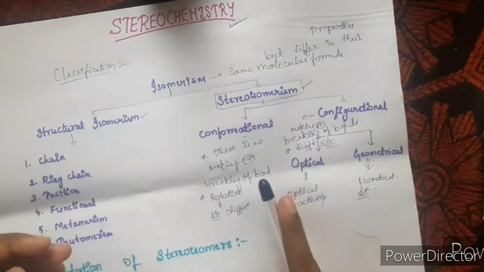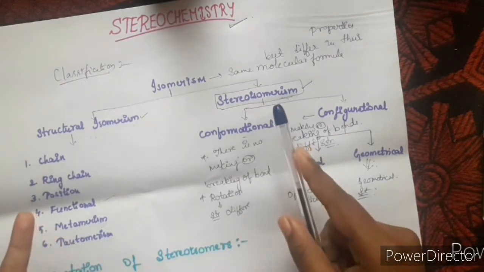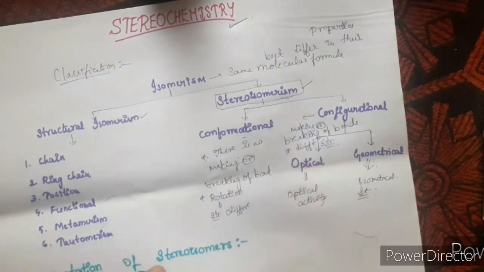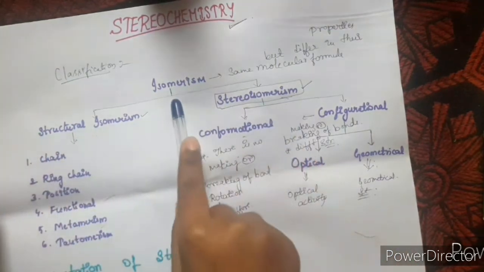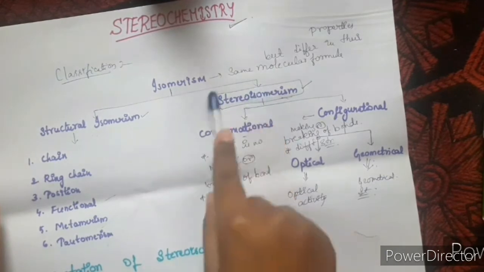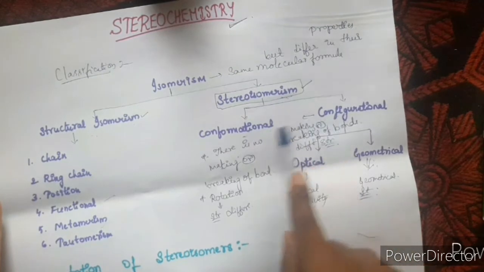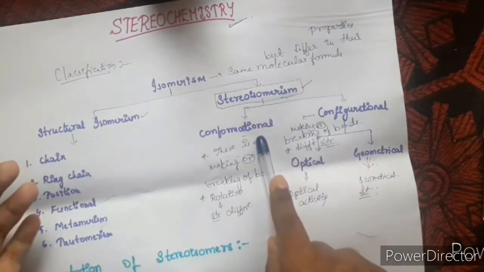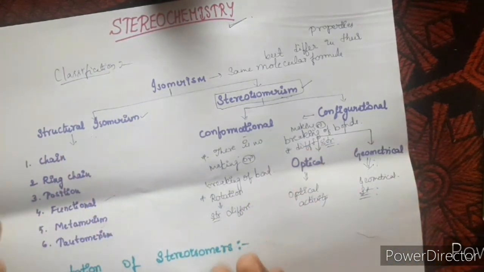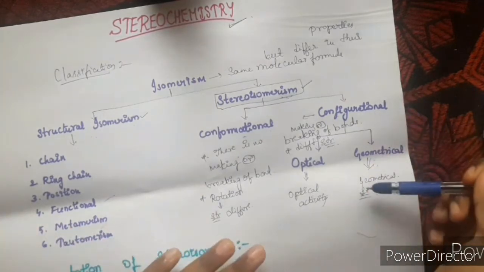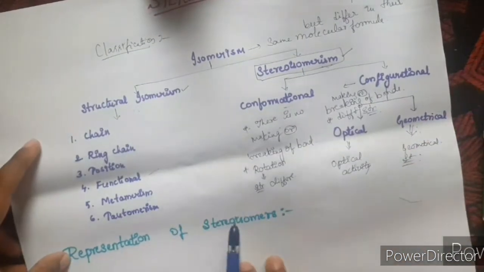So in this lecture the main thing I am going to cover is the introduction part, as we learned the definition of stereochemistry, and under what classification stereochemistry comes. I have already told that under isomerism there were two classifications. So stereoisomerism is one of the classifications under isomerism, and within that we will see mainly two things, that is conformational and configurational. So the next thing we are going to talk about is the representation of stereoisomers.